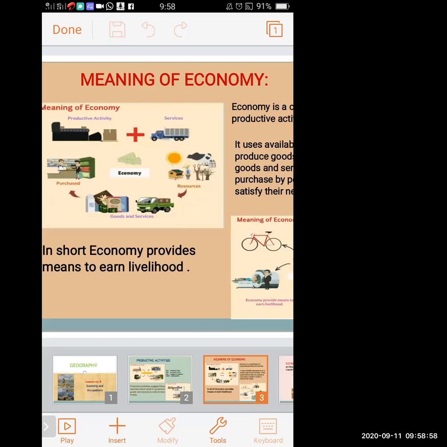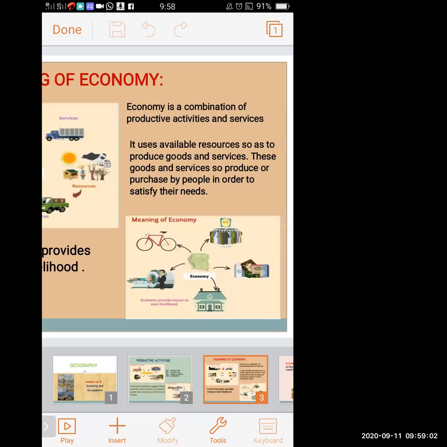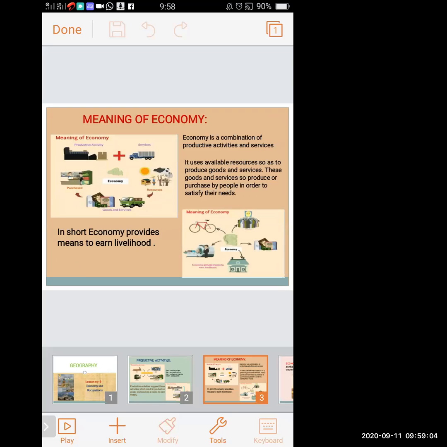Goods and services are produced or purchased by people in order to satisfy their needs. Everyone has a need. To fulfill the demands, we have to purchase goods, and these goods we get from the economy. So in short, economy provides the means to earn a livelihood.